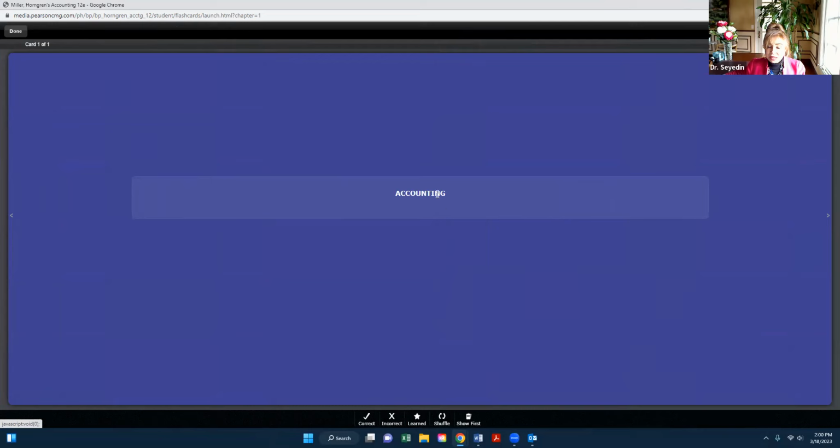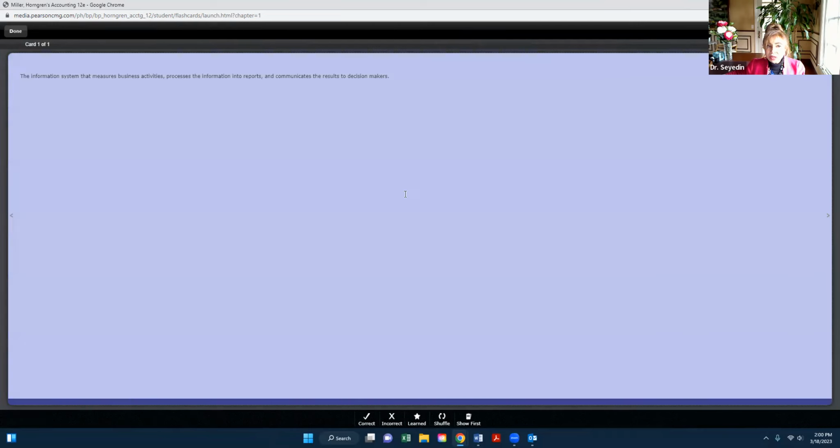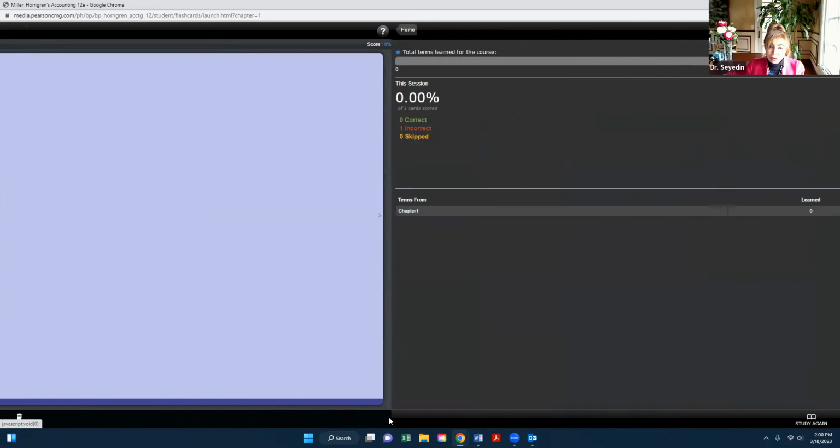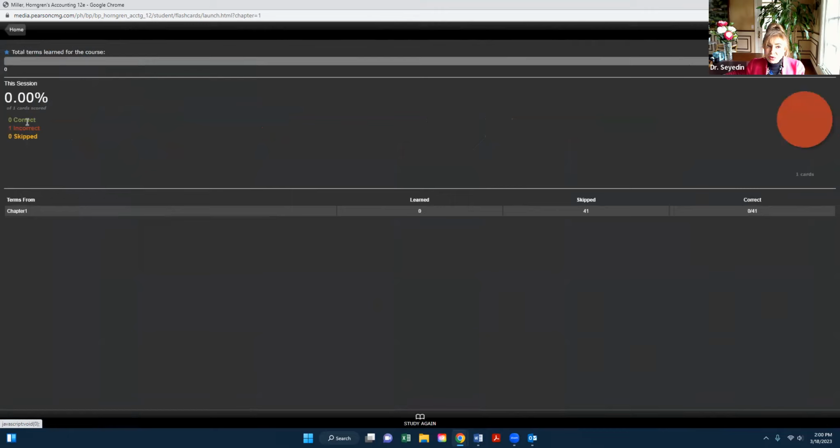And then it says, I'm going to click on accounting. It says accounting is the information system that measures business activities, processes the information into reports, and communicates the result to decision makers. The answer is correct, but I'm going to say it is not, so you can see what happens if I say the answer is incorrect. So I'm going to click incorrect, and then you will see the next screen, it says you got 0. See? So it says you got 0.